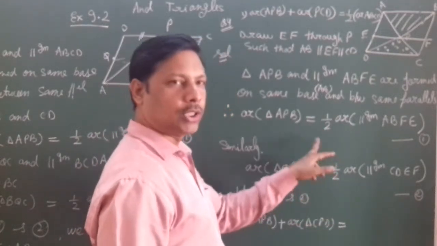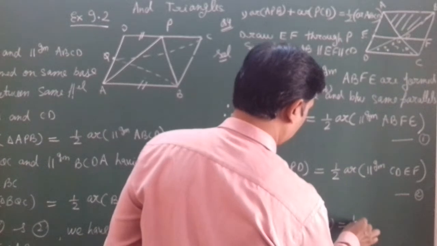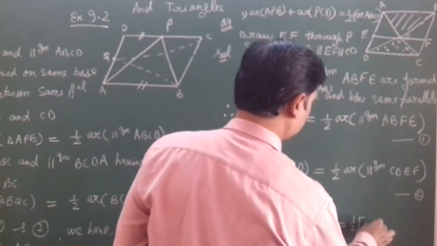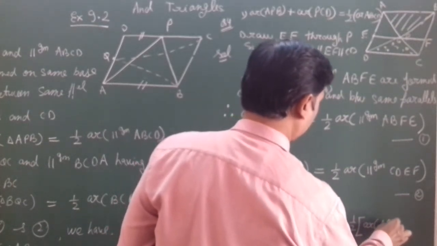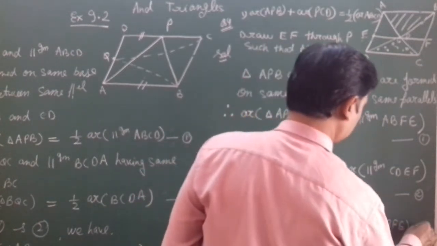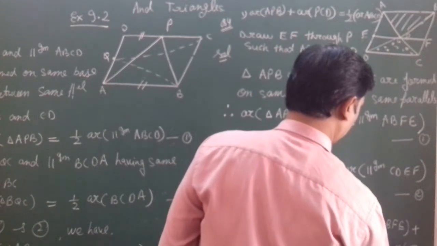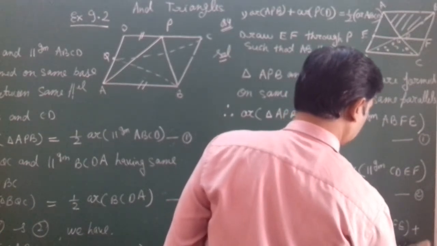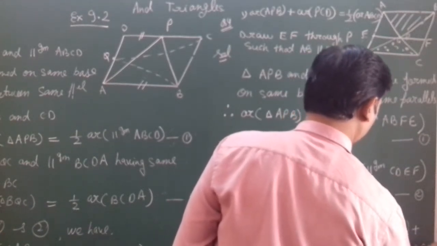Having the same in both equations, so we can take it common. 1/2 area of ABFE plus area of CDEF.